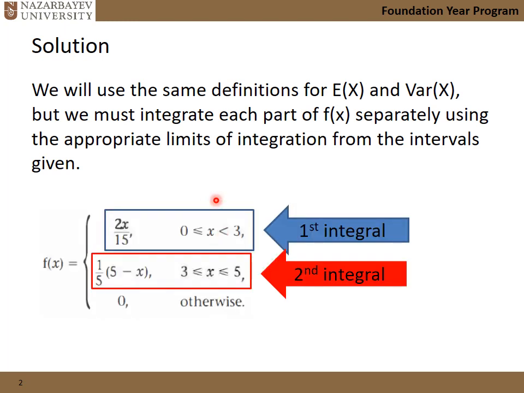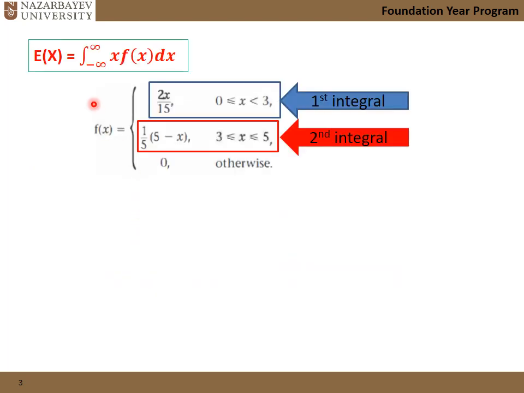Anyway, since it's defined in two different places, we need to treat them individually. Like we need to perform two integrals instead of one integral. So starting with the formula to calculate the expectation value, or the mean, we need to care about these two intervals individually.